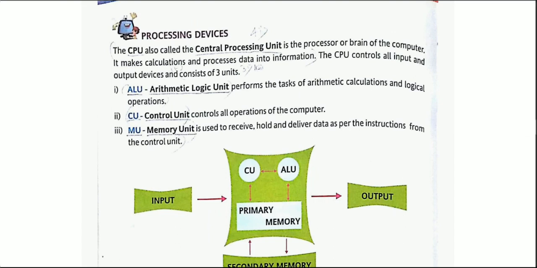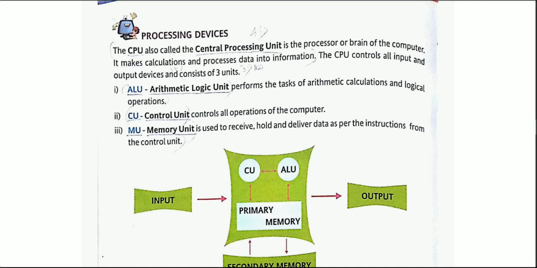The CPU, also called the central processing unit, is the processor or the brain of the computer. Since your childhood, you must have been learning this definition. Yes, it is known as the brain of the computer. Why? Because it is handling the major, or you can say complex operations of your computer. That is why it is the brain of the computer. Every processing is being done over here. So it makes calculations and processes data into information.